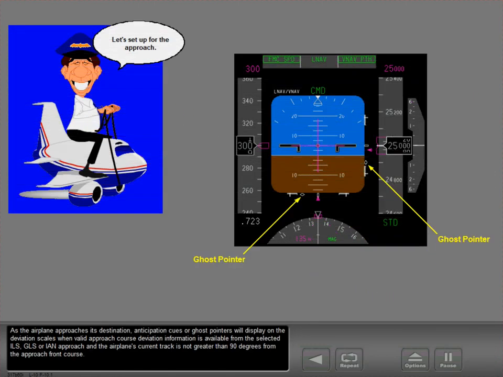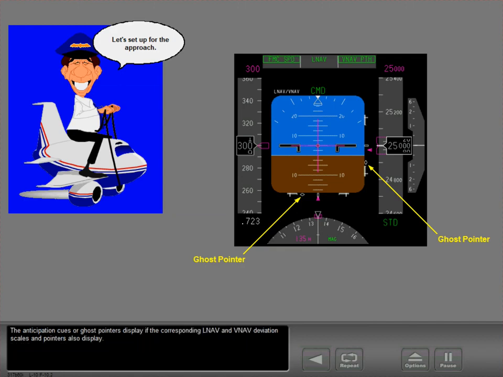As the airplane approaches its destination, anticipation cues or ghost pointers will display on the deviation scales when valid approach course deviation information is available from the selected ILS, GLS, or IAN approach and the airplane's current track is not greater than 90 degrees from the approach front course. The anticipation cues or ghost pointers display if the corresponding Lnav and Vnav deviation scales and pointers also display.